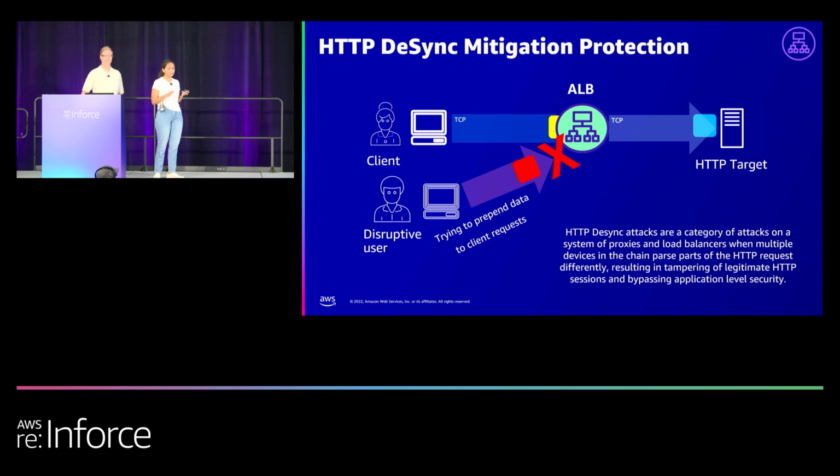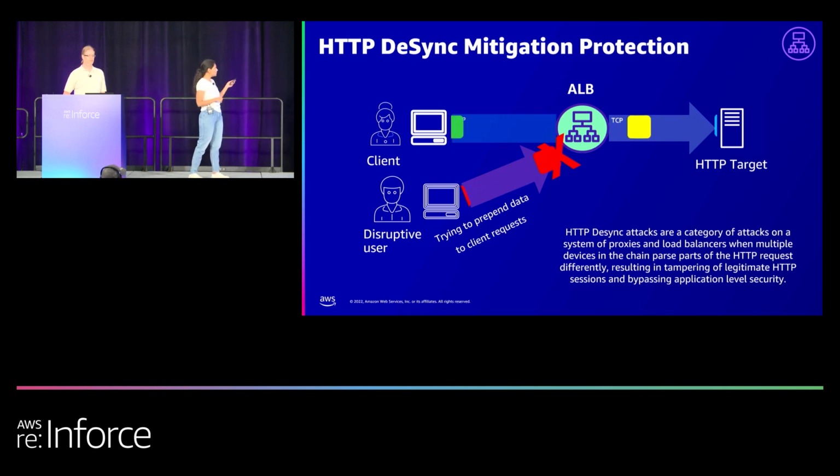You don't need to do anything. We have it enabled for you in the default mode, sorry, the defensive mode. The load balancer classifies each request based on the threat level, allows a safe request to go through, and then mitigates risk as specified by the mitigation mode that you specify.